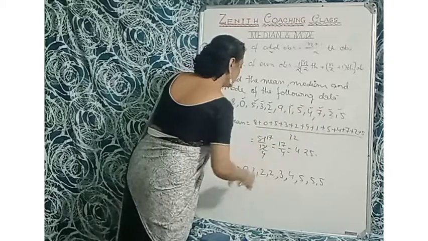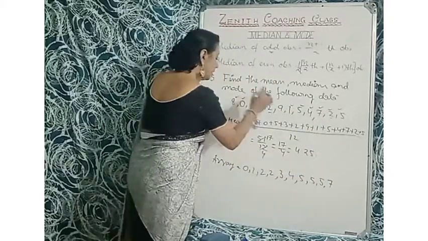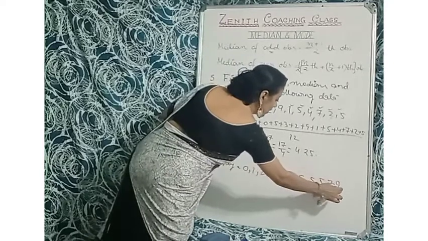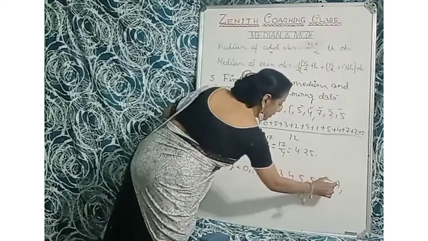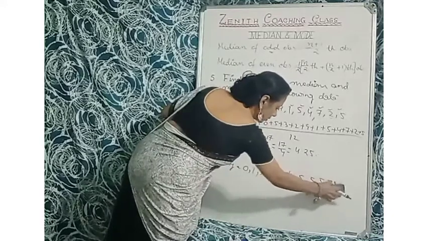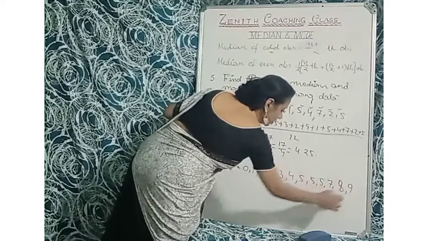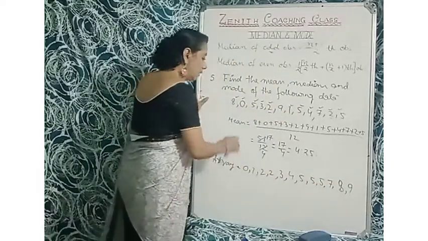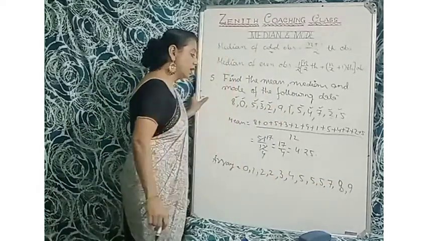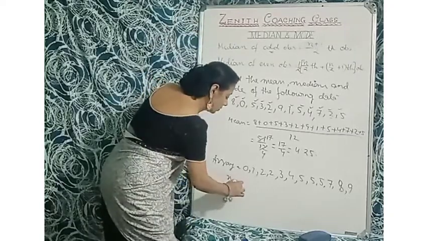Then 7. Okay, no 6 is there. Then 7. After 7 there is 8. So here is 8, and here is 8, 8. And here is 9. Okay. So now the number of observations is 12. So n equals 12.